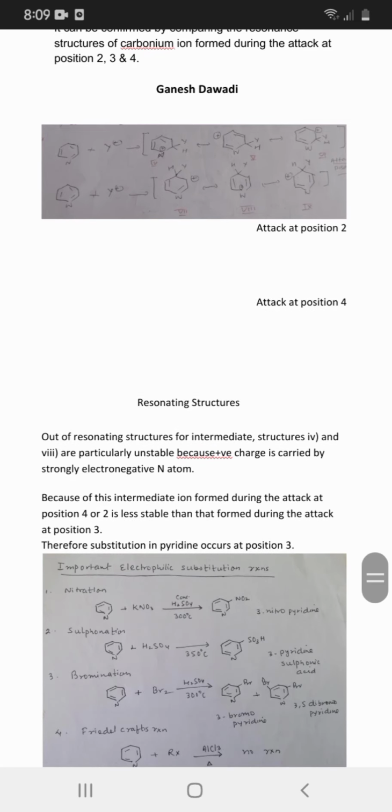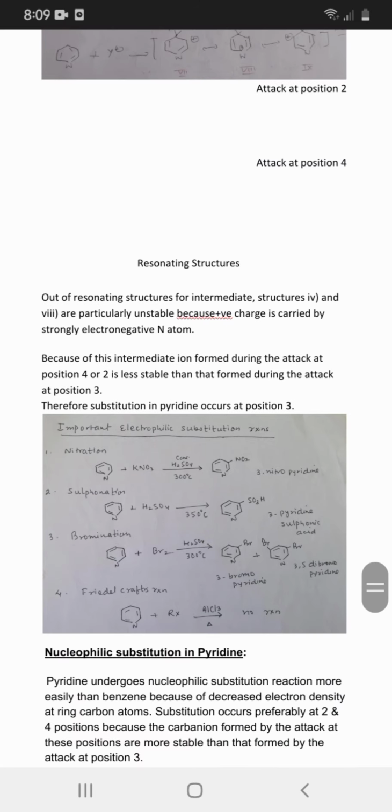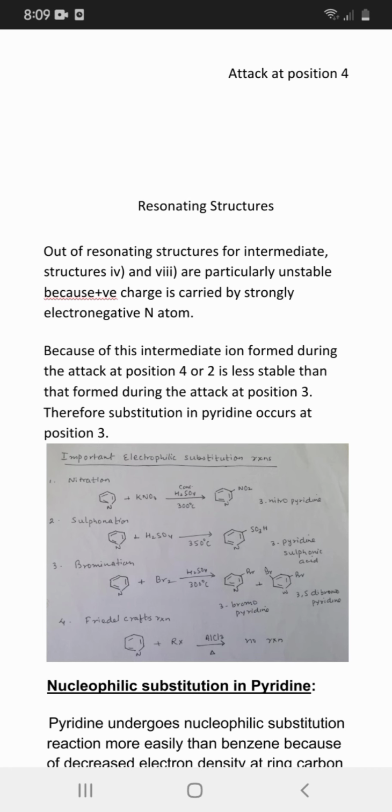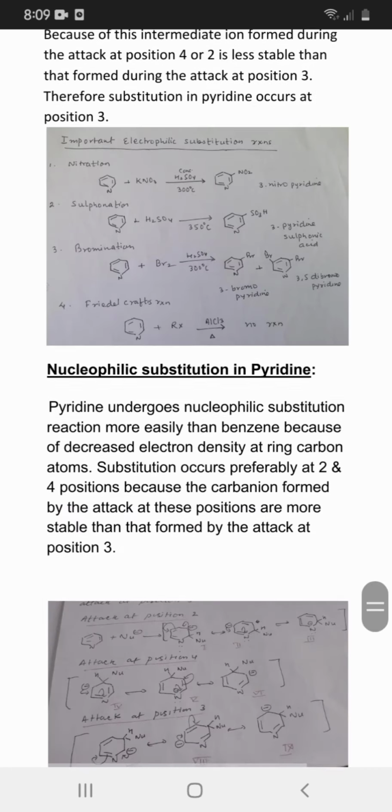Out of the resonating structures, intermediate structures 4 and 7 are particularly unstable because the positive charge is carried by the strongly electronegative nitrogen atom. Because of this, the intermediate ion formed during the attack at position 4 or 2 is less stable than that formed during the attack at position 3. And this is the overall chemical reaction involved in this process.